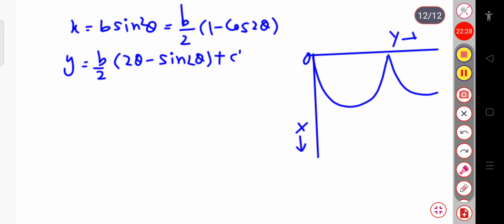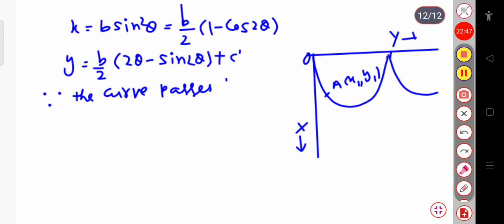Okay, so here the point A is present, suppose this is your x1 comma y1. Since the curve passes through the origin, that is 0 comma 0, we can consider c prime equal to 0.